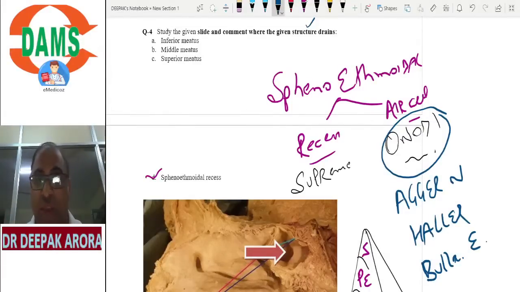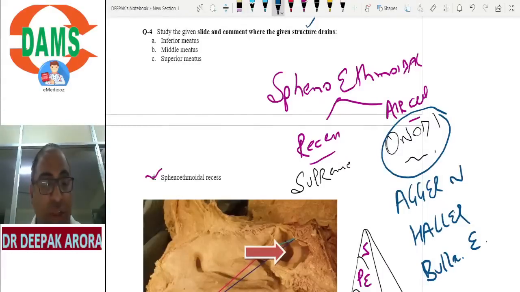What is Onodi? I'm confident, the way you are responding in the chat box, everybody must have revised. Onodi is the most posterior cell, which is very close to which nerve? The optic nerve. What is Agger nasi? A for Agger nasi, A for anterior most. It is the most anterior air cell. What is Haller? Haller is making the floor of the anterior ethmoid.